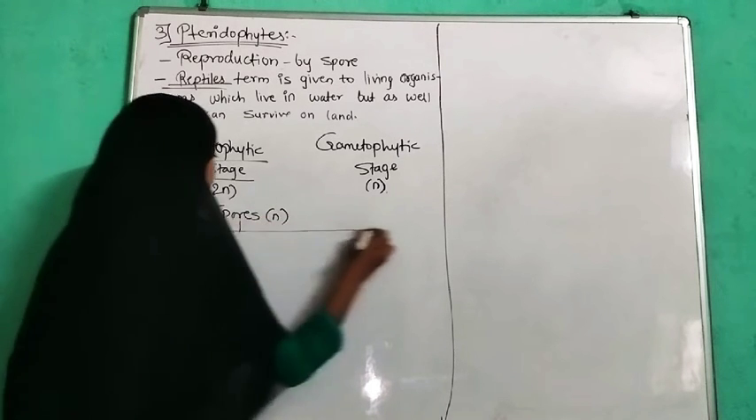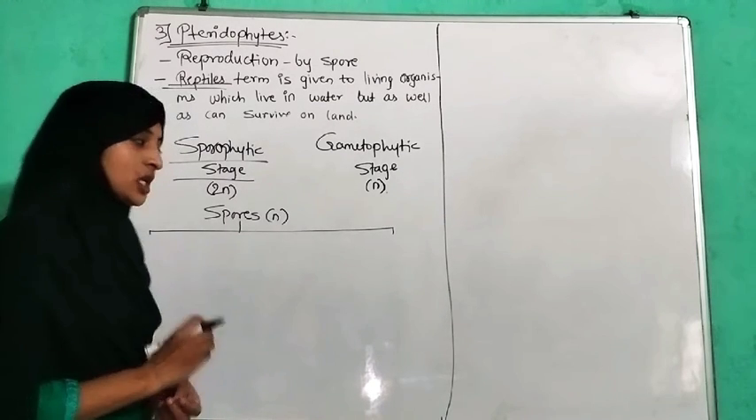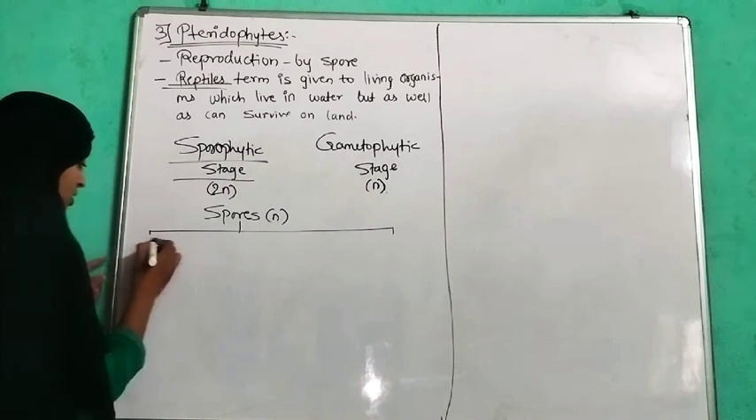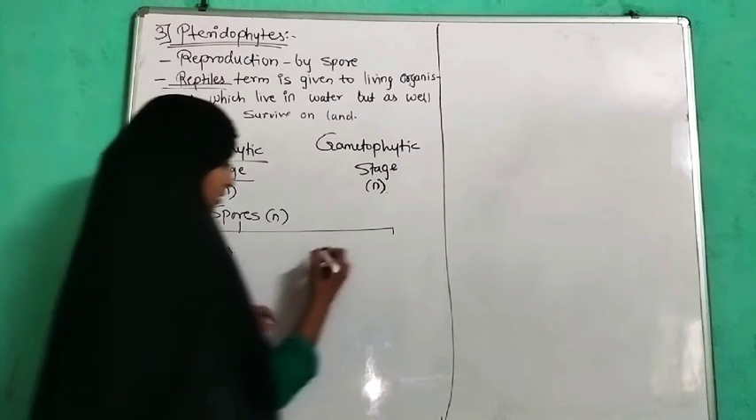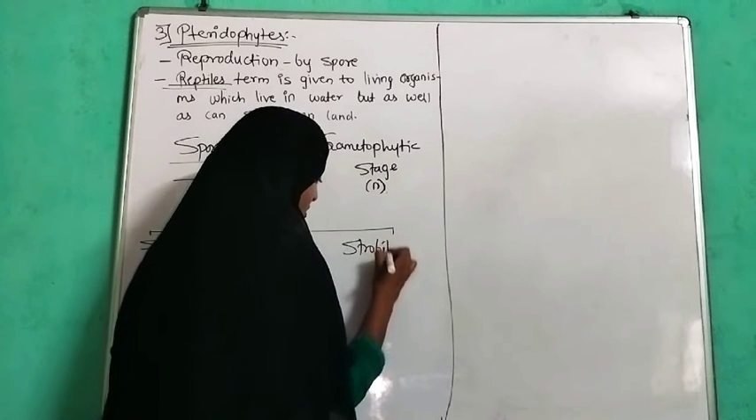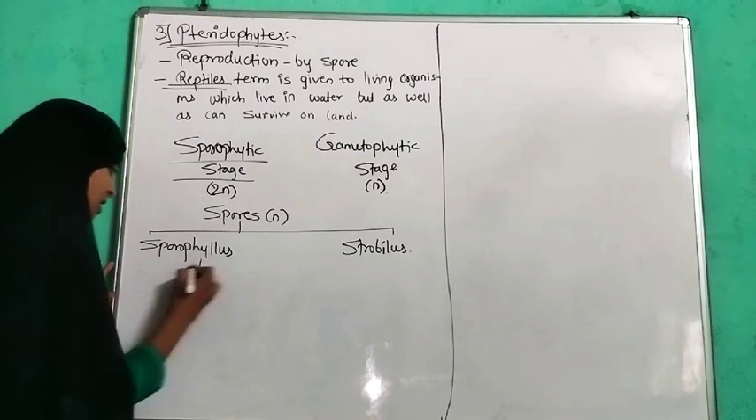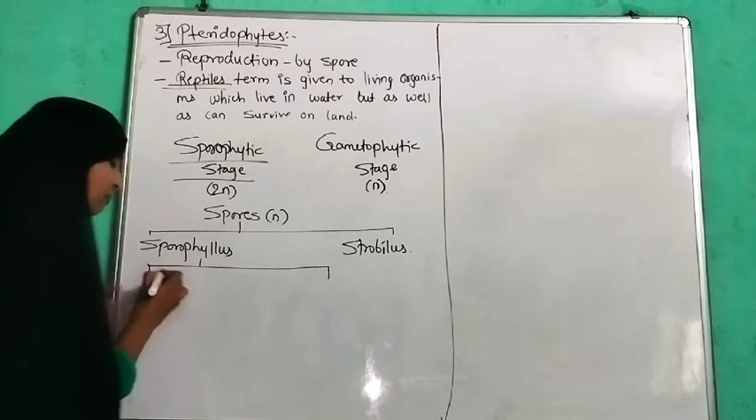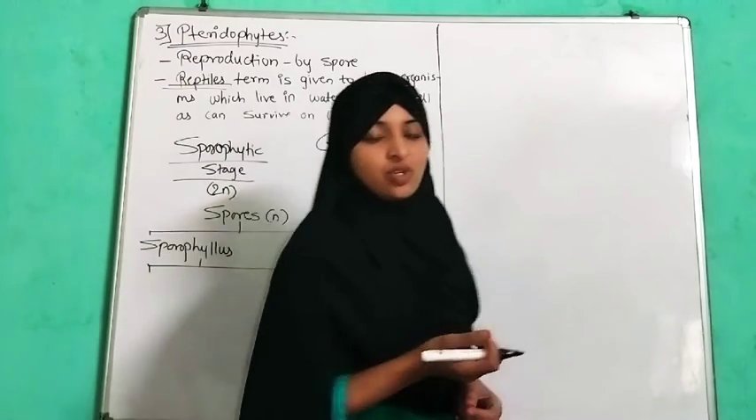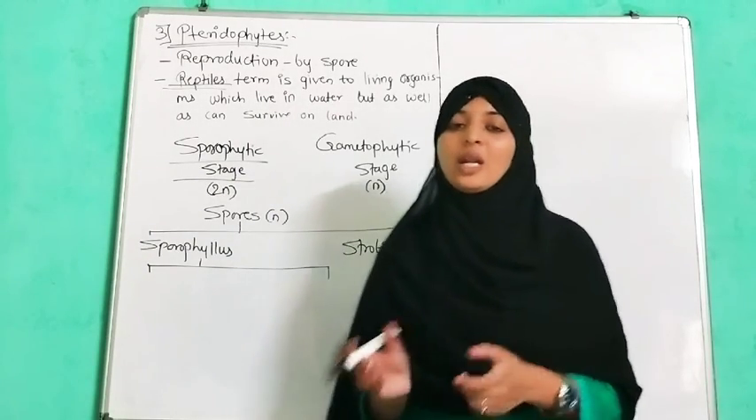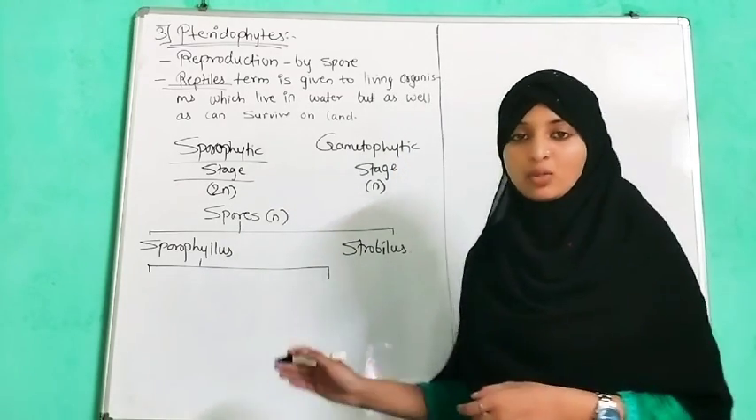They produce two different types of spore-bearing structures. First, sporophylls, which look like leaves, and strobilus. Sporophylls are again of two types, microsporophylls and macrosporophylls. Micro means a small leaf-like structure and macro means a big or large leaf-like structure. So microsporophylls and macrosporophylls.